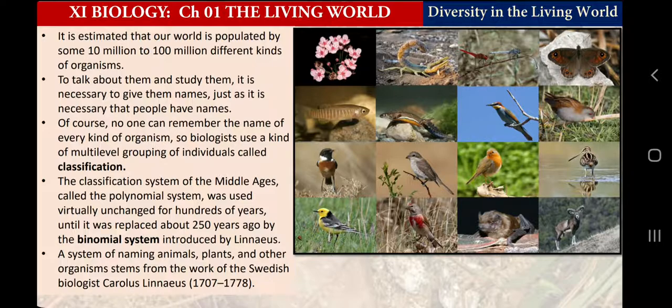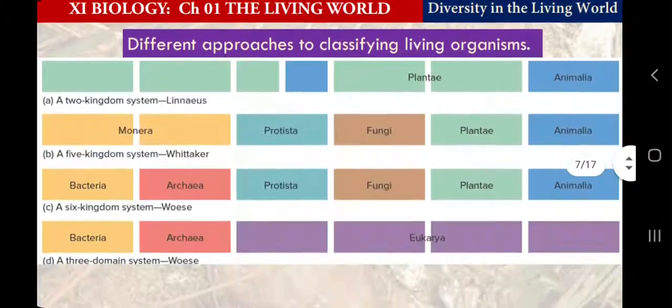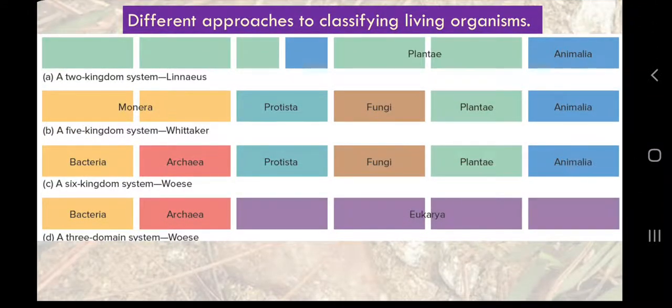So in the same way, if you remember, from class 9th we have classified all these organisms into 5 large groups, and the names of those groups were, let me show you, please focus on the 5 kingdom classification: Monera, Protista, Fungi, Plantae, Animalia. So in our class 9th we have encountered these 5 groups which are called kingdoms. So kingdoms were the largest group when we were studying in class 9th.